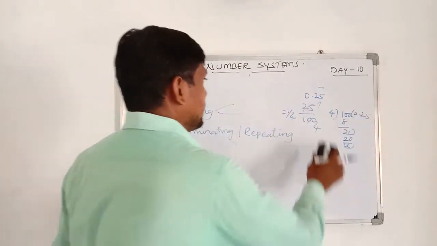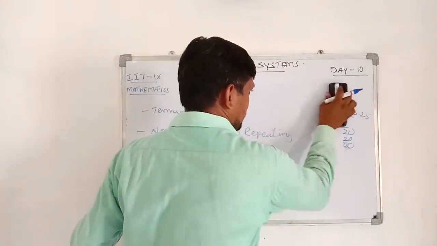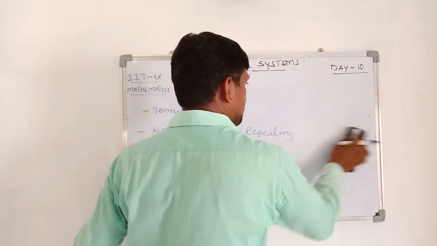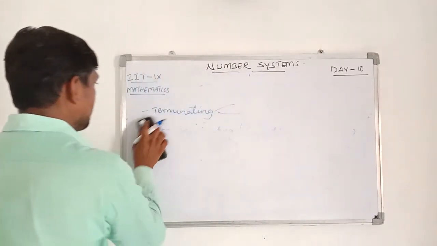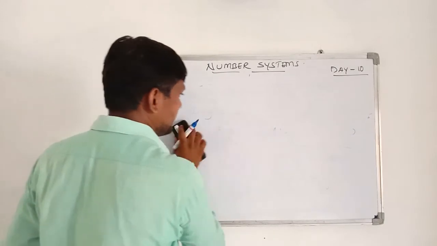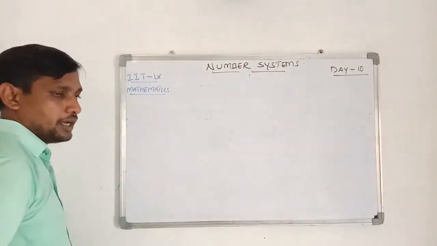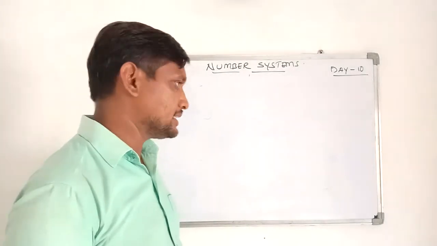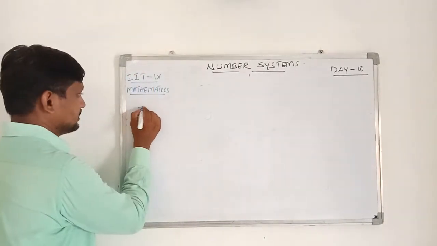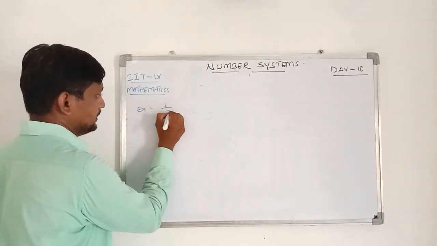So next is non-terminating decimal. After some steps, if the numbers are repeating and if you are not getting the remainder 0, then those decimals are called non-terminating or repeating decimals. Example, I am taking 1 by 3.